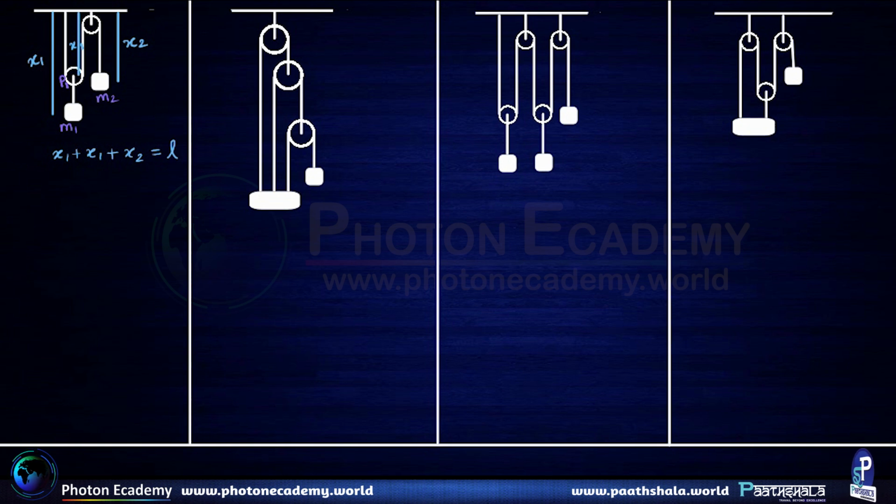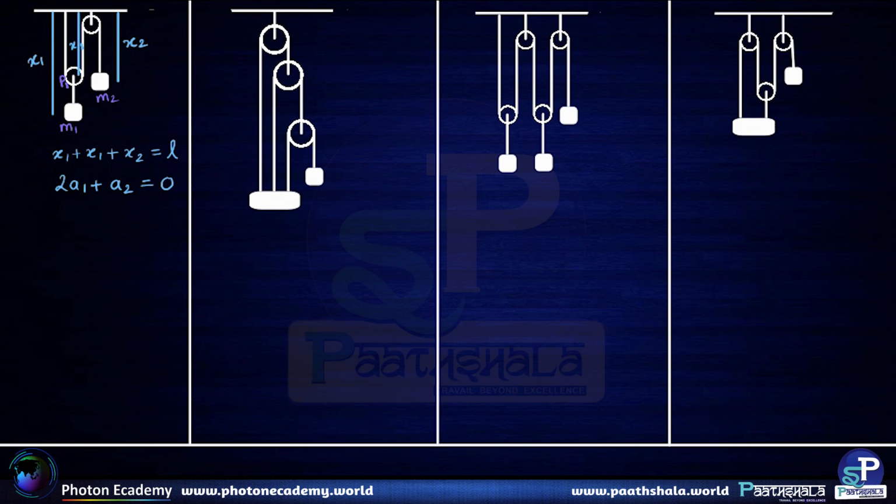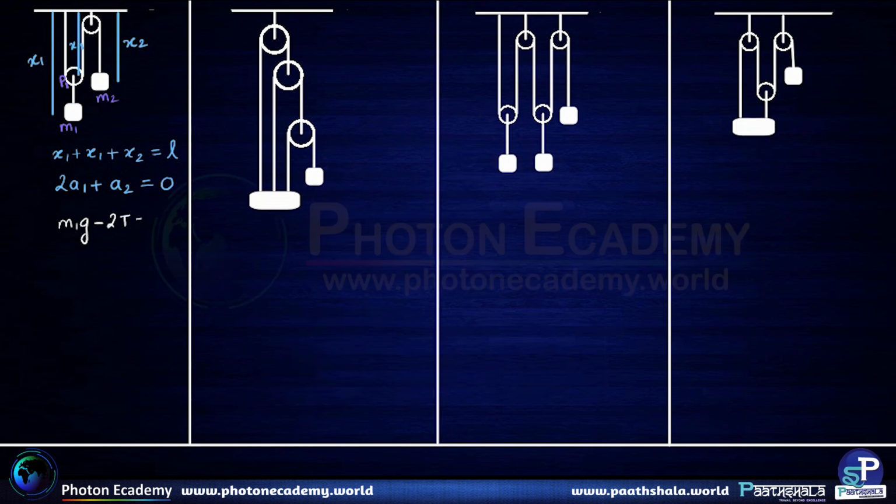On double differentiating this, we get 2a1 plus a2 is equal to 0. For writing down the equations of force dynamics, we get m1g minus 2T is equal to m1a1. So here I have assumed the direction of acceleration a1 for the mass m1 to be in the downward direction and for the mass m2 also in the downward direction.